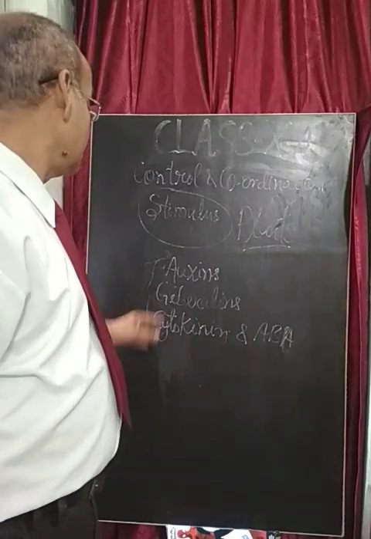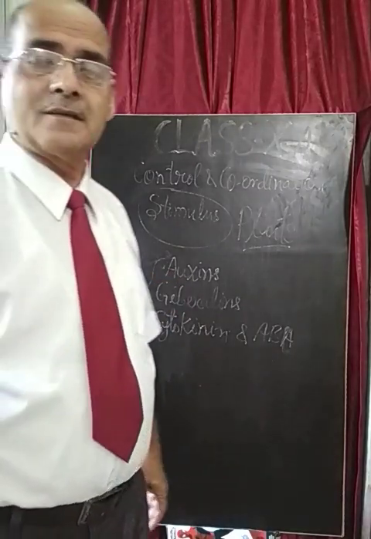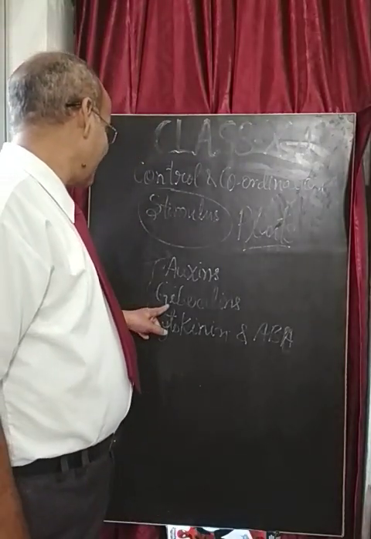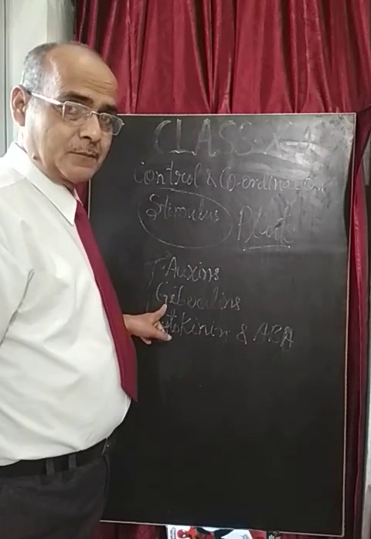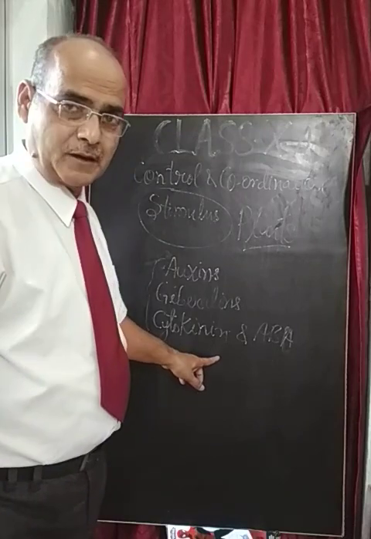Dear students, auxin ensures the growth movement in the plant body, while gibberellin ensures cell differentiation and cell enlargement, and cytokinin is responsible for cell division in the plant body.